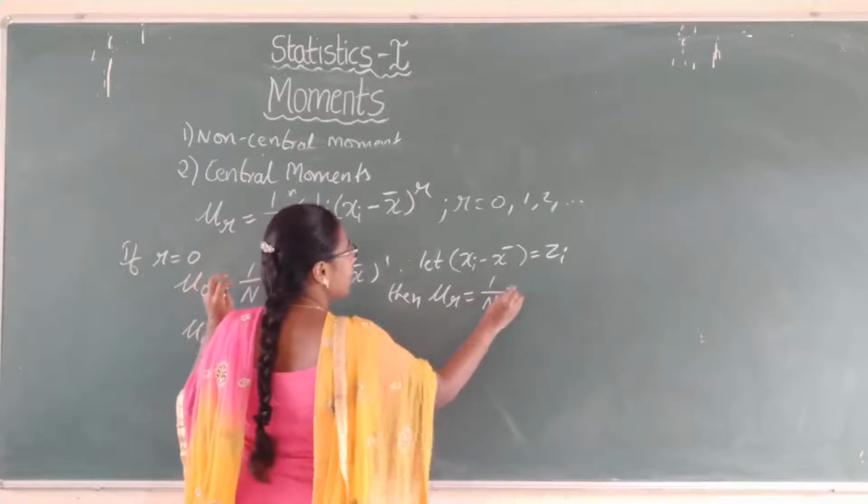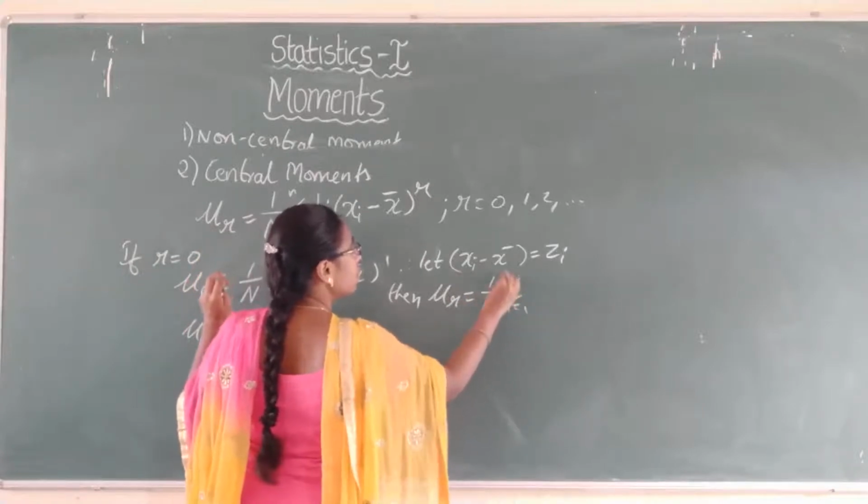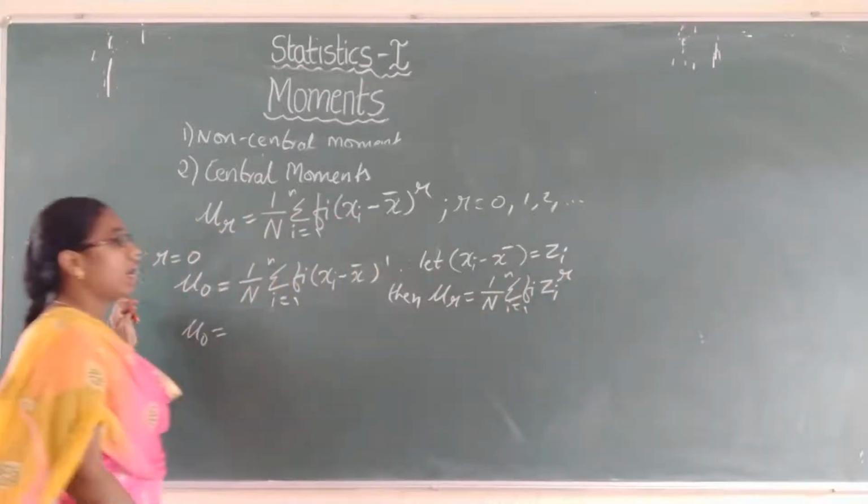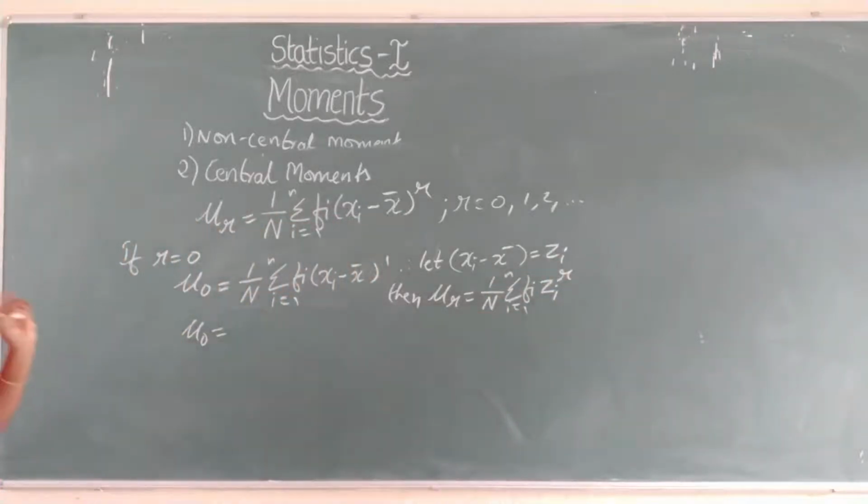x bar) power r, which is 1 by n summation i equals 1 to n fi into zi power r. So for non-central moments we write di, and for the central moments the deviation is given as zi. So this is the rth central moment.